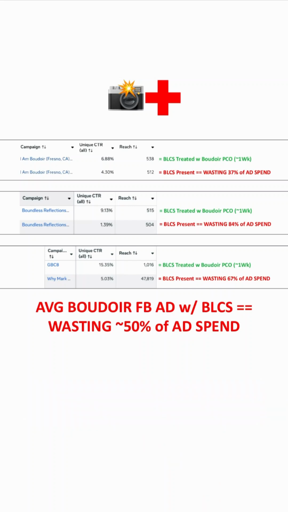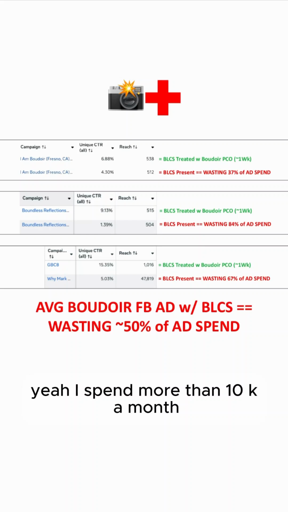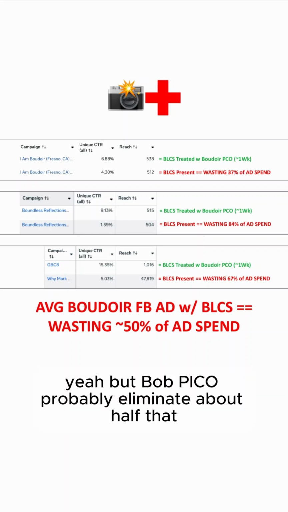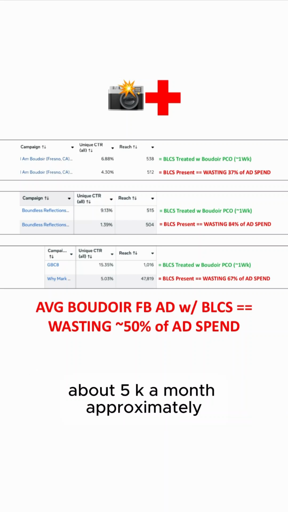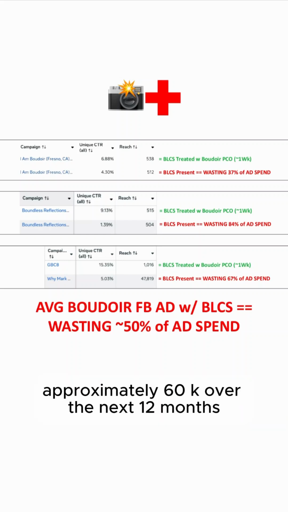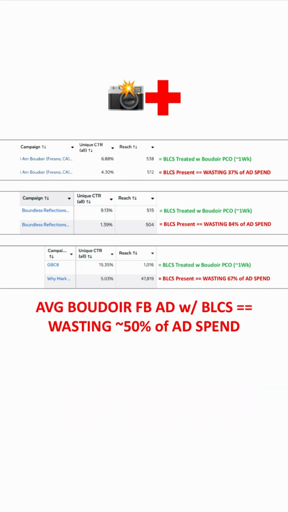And if you spend more than 10K a month, on average, Boudoir Pico probably eliminates about half that, about 5K a month approximately in wasted Facebook ad spend. Put that back into your pocket. You don't have to spend it anymore. Approximately 60K over the next 12 months.